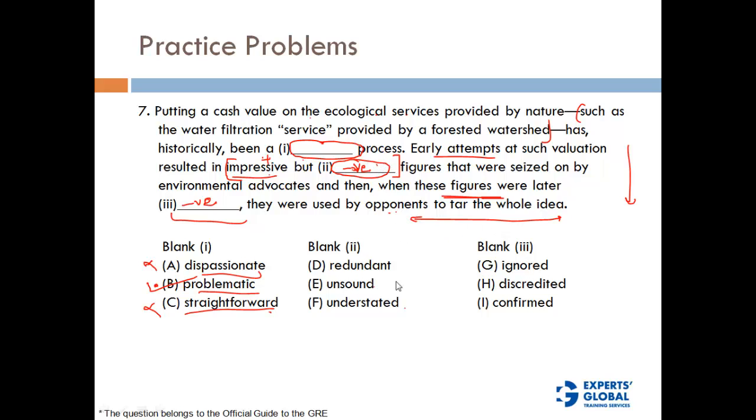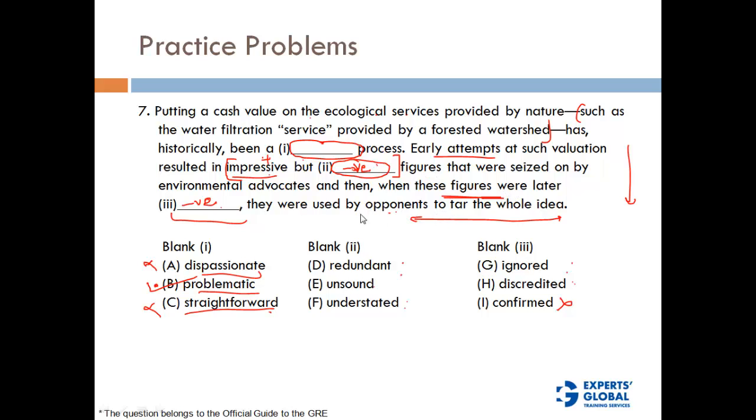But also let's continue with blank 3. Ignored, discredited, confirmed. So confirmed is ruled out, because it's supposed to be a negative word. Okay, now these 1, 2, 3 here and 1 and 2 here could go technically into any of these blanks. But what pair of words would actually fit in the context? So let's look at it.